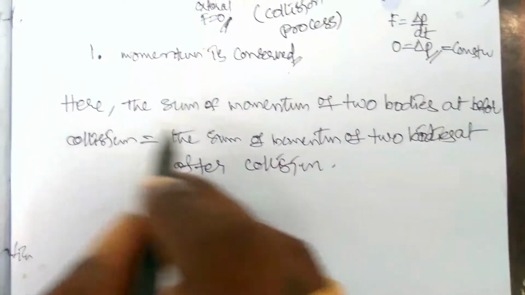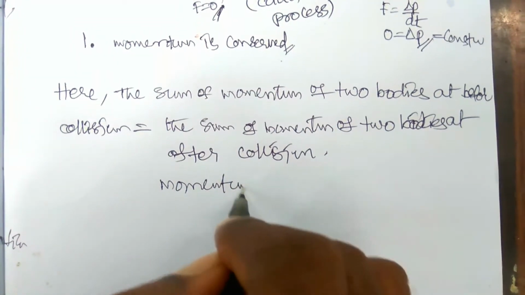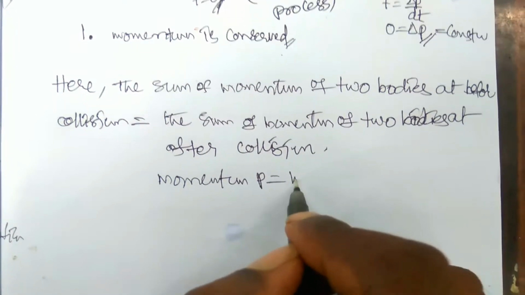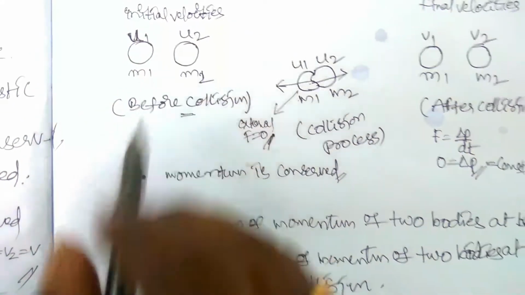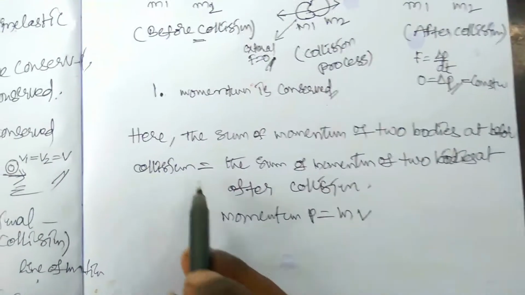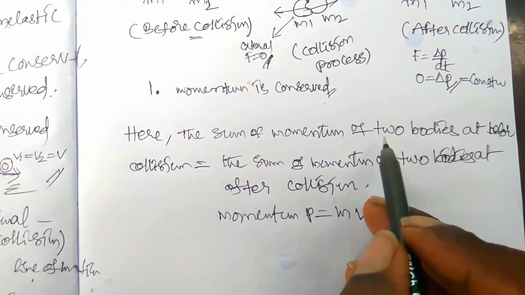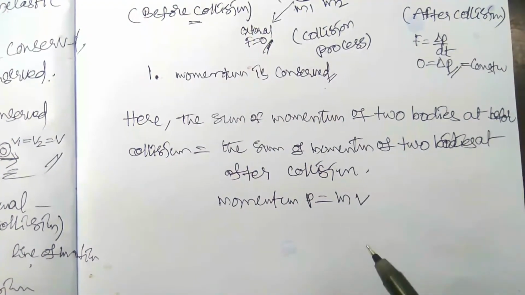Momentum P is the product of mass and velocity, as you already know. Before collision the velocities are u1 and u2, and after collision the velocities are v1 and v2. Let us write the sum of momentum of the two bodies before collision and after collision.